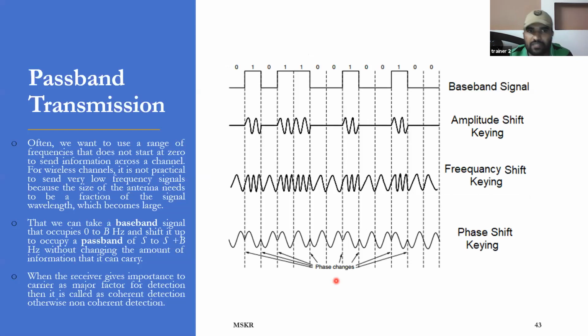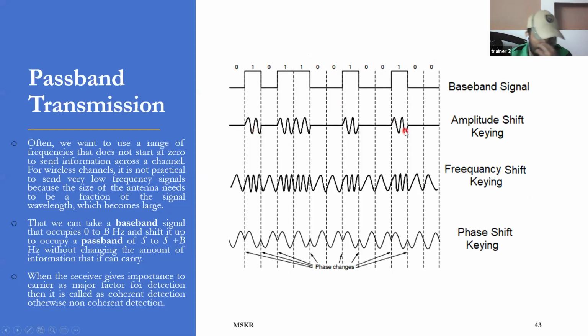So in passband transmission, as I said, you are going to change a feature of a high frequency analog signal with respect to your data. So as you can see, this is your data 0 1 0 1 1 0 0 1 0 0 1 0. So to send this signal, you have three procedures.